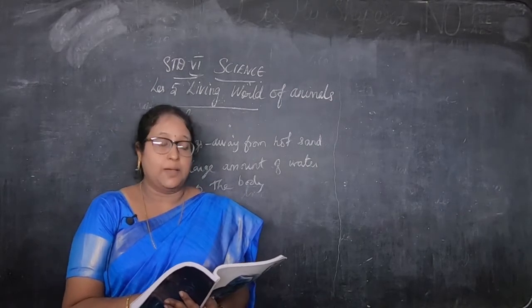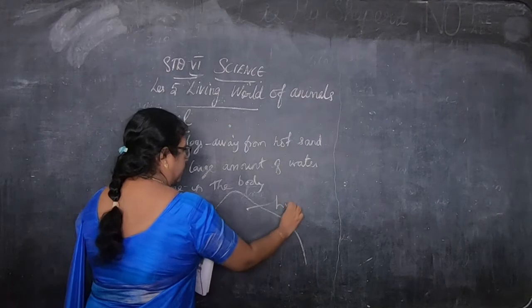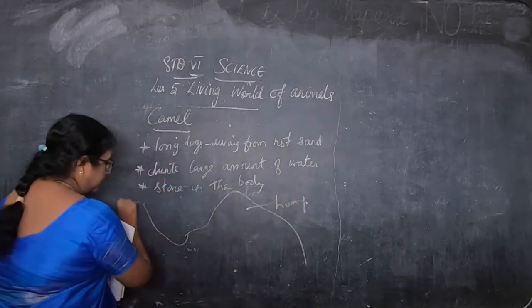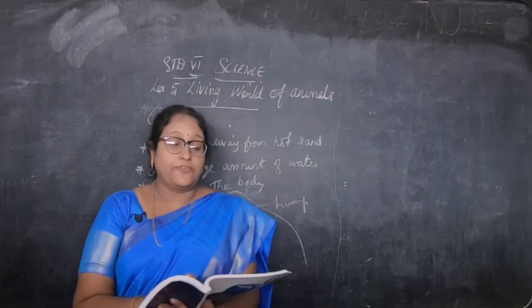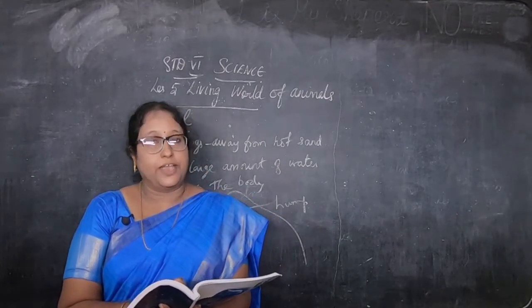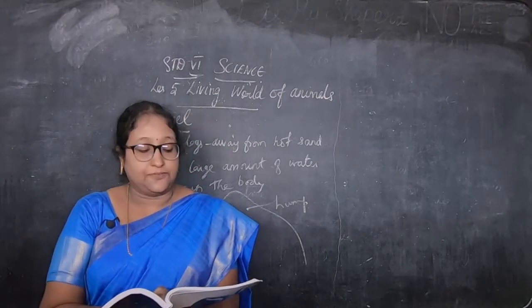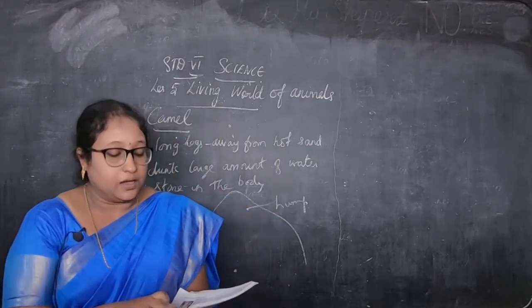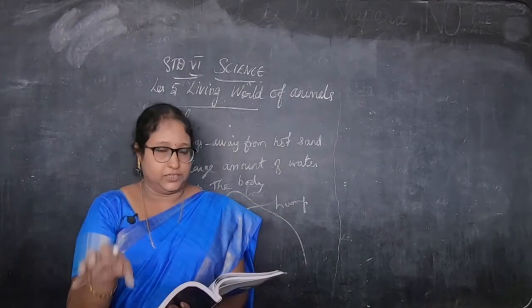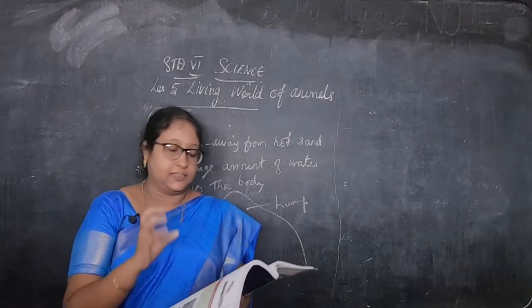Then the camel's hump, which I already showed you. This is the hump of a camel, where fat is stored. In case of an energy requirement, if it needs energy, the camel can break down this fat for nourishment. Nourishment is the food necessary for good health and good condition. So at that time, it breaks down the fat stored in it and takes its nourishment.